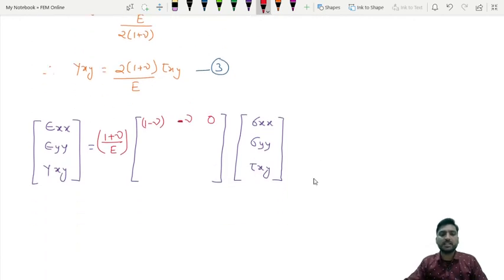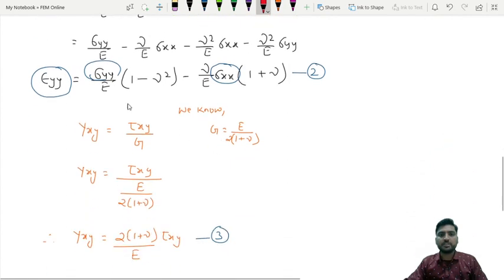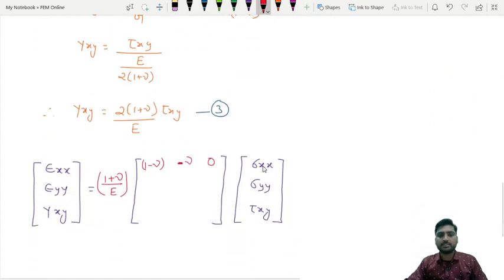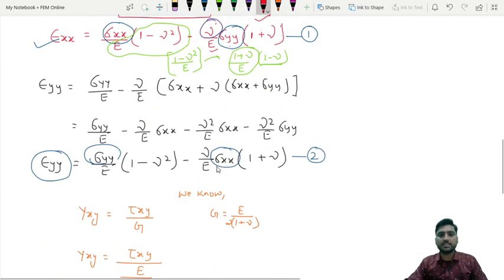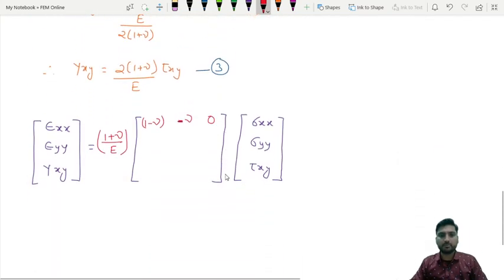Now coming to epsilon yy, second equation. First, in terms of sigma xx, 1 plus nu upon E is already taken outside. So what is left is minus nu.